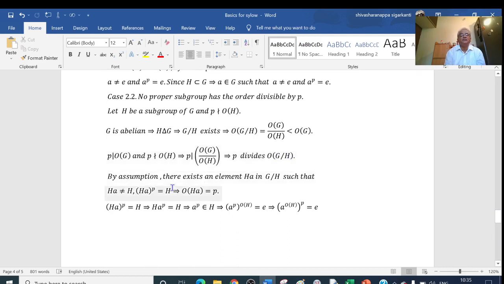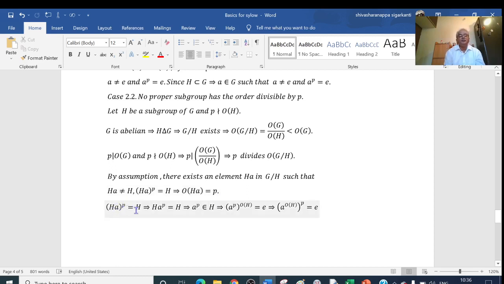How are the elements in G by H? They are of the form HA, HB, HC. So here, there exists an element HA which is not equal to the identity. The identity of G by H is H here. So HA not equal to H, such that HA to the power of P equals the identity, which means HA to the power of P is equal to H. This implies the order of HA equals P.